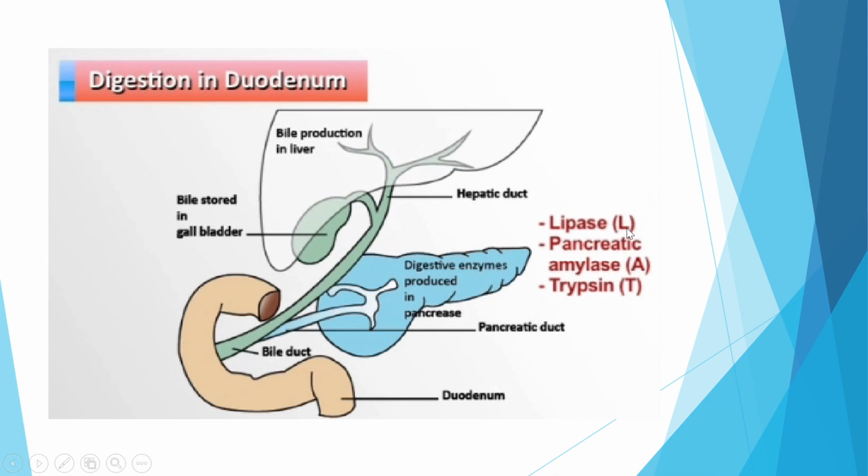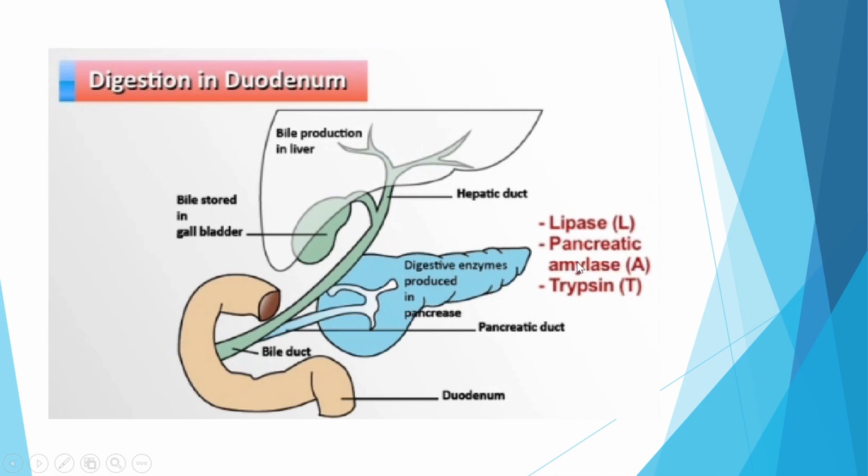We have these three enzymes: lipase, pancreatic amylase, and trypsin. You have heard of trypsin, right? This is involved in protein digestion. Just now we had salivary amylase. You still remember the salivary amylase function, which is to hydrolyze starch into maltose.